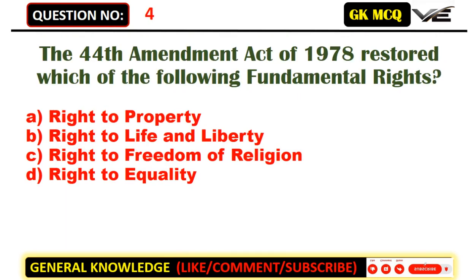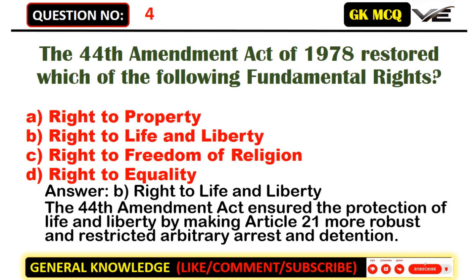The 44th Amendment Act of 1978 restored which of the following fundamental rights? A. Right to property. B. Right to life and liberty. C. Right to freedom of religion. D. Right to equality. Answer: B. Right to life and liberty. The 44th Amendment Act ensured the protection of life and liberty by making Article 21 more robust and restricted arbitrary